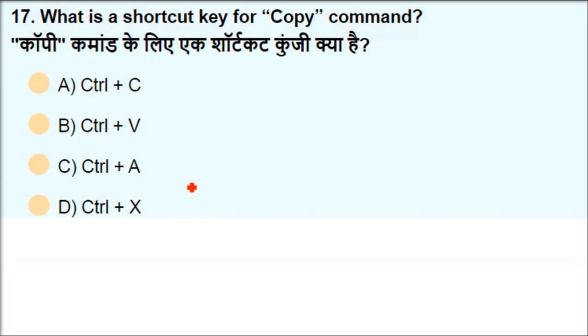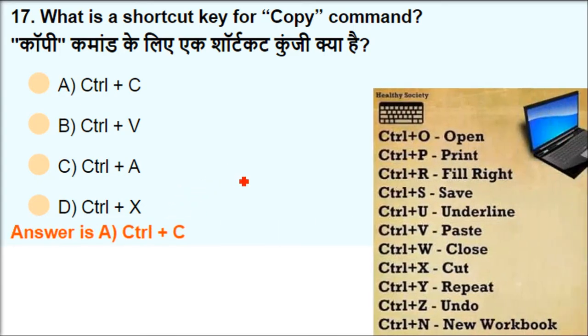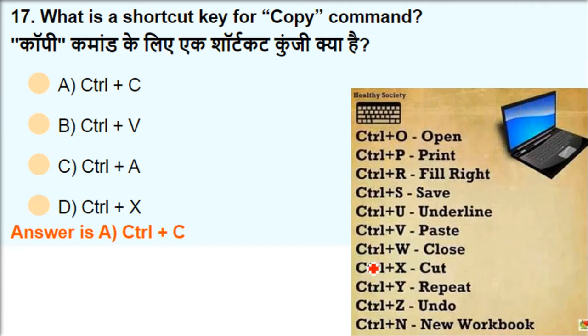What is the shortcut key for the copy command? Copy, cut, paste and selecting are what you normally do in word editing. So Control C is for copy. All these are other options which are there in various applications, and I showed them so that you are aware of what is available.